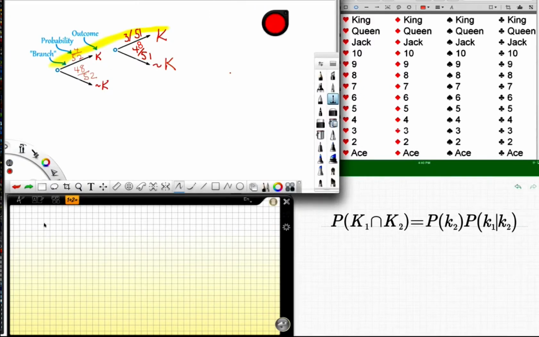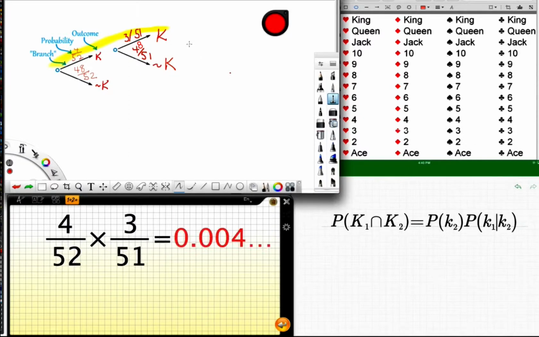Now we can calculate this by doing 4 over 52 multiplied times 3 over 51, and that's equal to about 0.4%. And this is the likelihood of this occurring if these two events, out of all these possible outcomes of branching, should occur going down this path alone. Additively, across all these events would equal to 1.